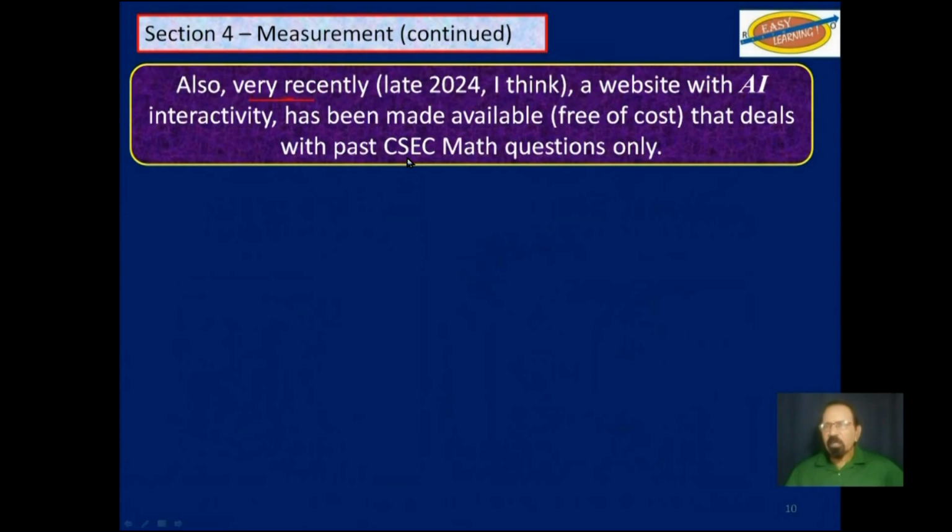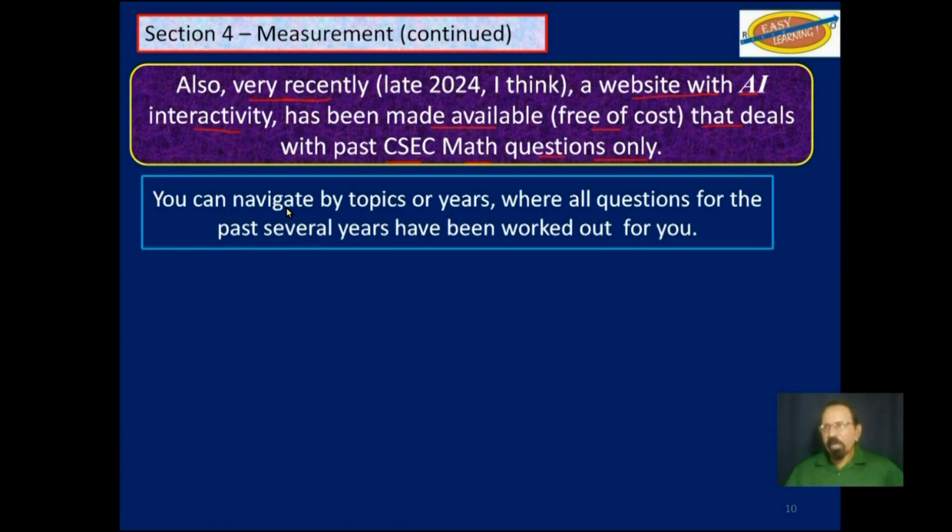Also, very recently, a website with AI interactivity has been made available free of cost that deals with past CSEC math questions only, and that is from paper 2, the structured questions. You can navigate by topics or years, where all questions for the past several years have been worked out.